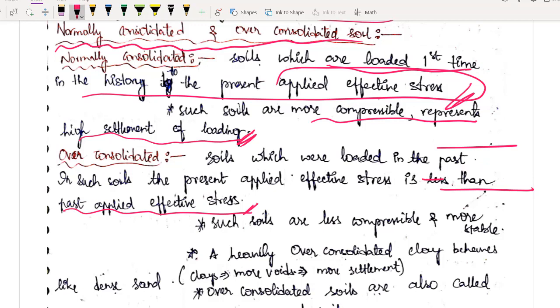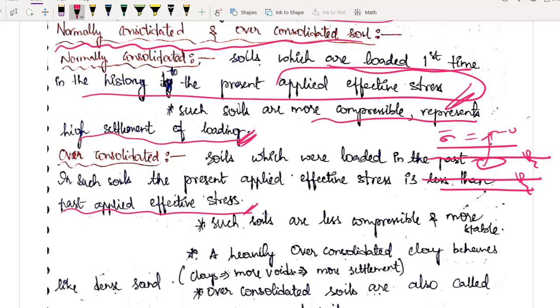First of all, the water table was at a very low depth, so here the stress was very high. Okay, my effective stress was very high because it was total stress minus pore water pressure. If there is no pore water pressure, what will happen? The stress was very high. But now what happened over time? My water table rose. Now what will happen to my stress? It will be sigma minus u. Agreed or not? Sigma minus u.